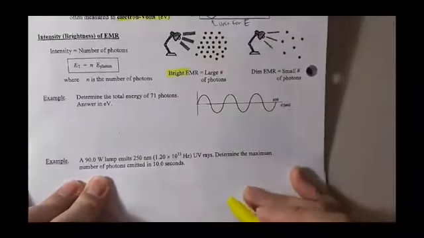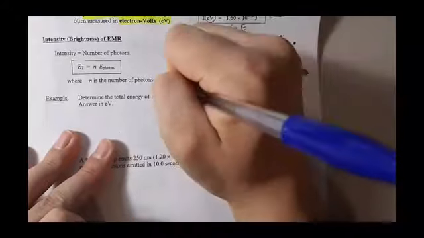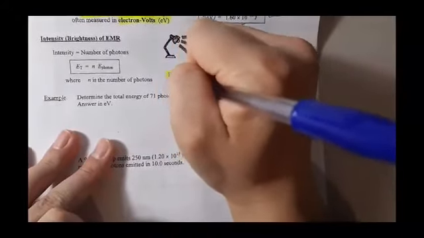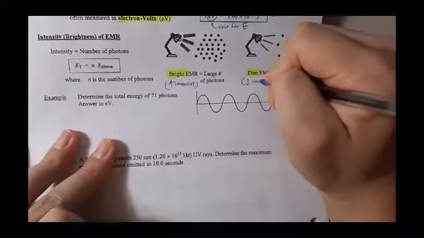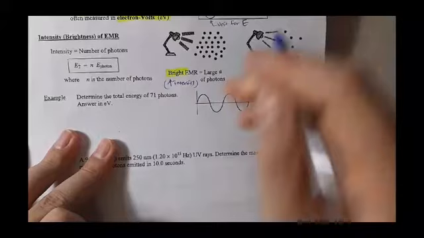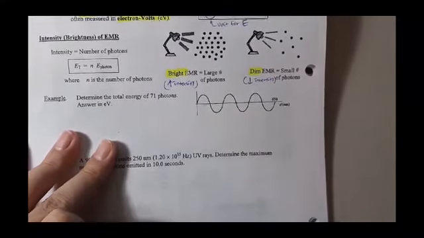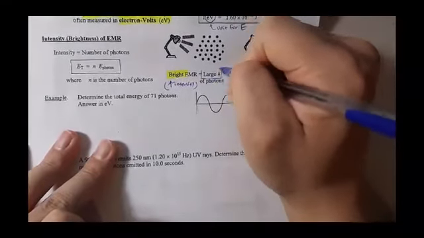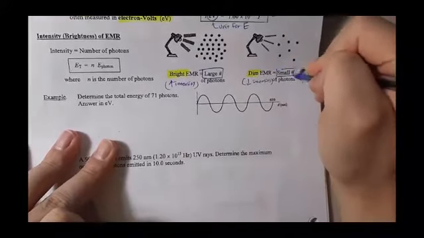If something is quite bright, or fancy way of saying it, very intense, high intensity, and low intensity, you may know that if it's high intensity, there will be a lot of photons because a lot of light is emitted. So high intensity means a large number of photons. If it's dim, however, it's a small amount of photons.